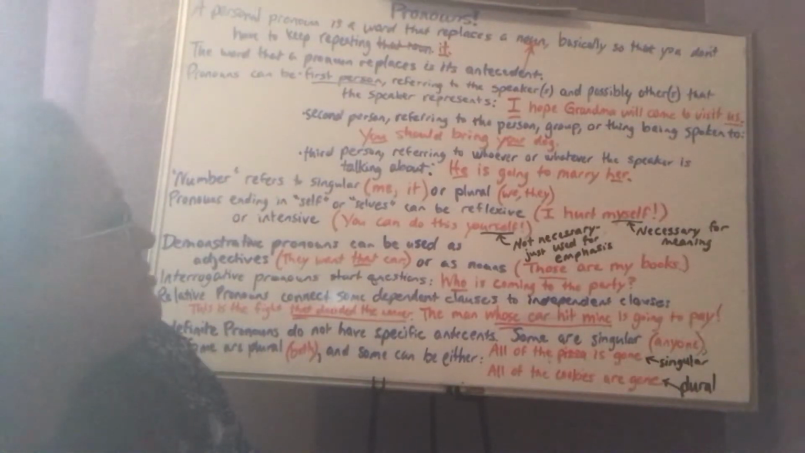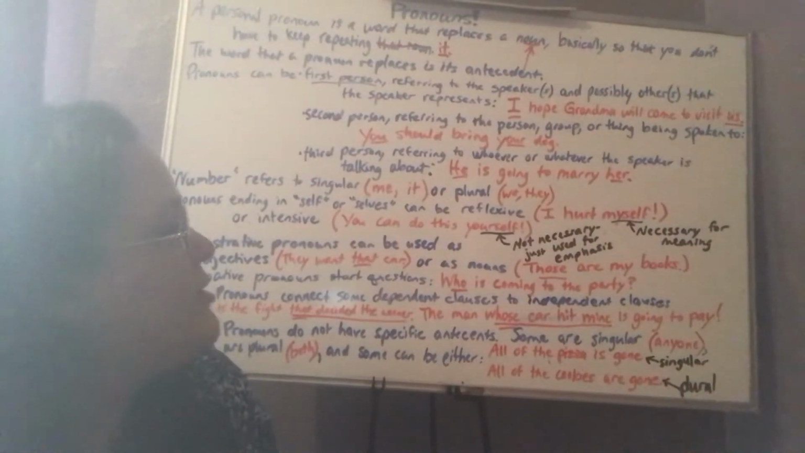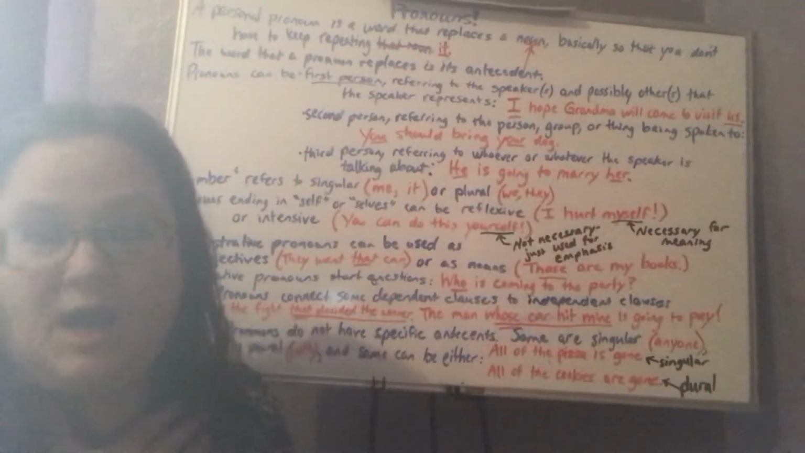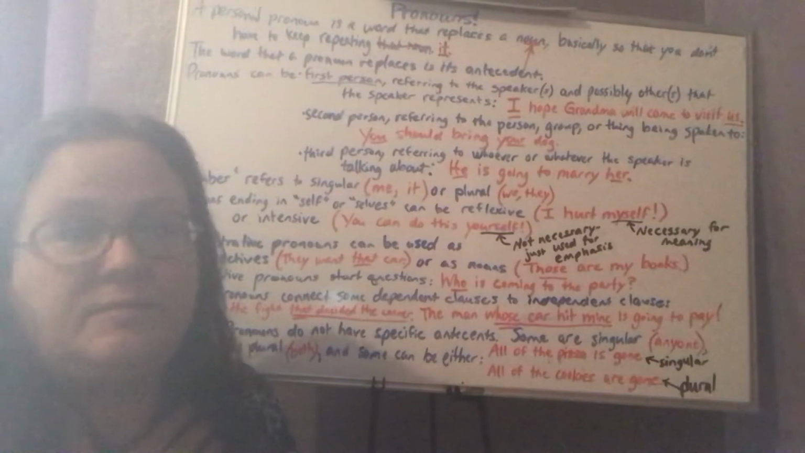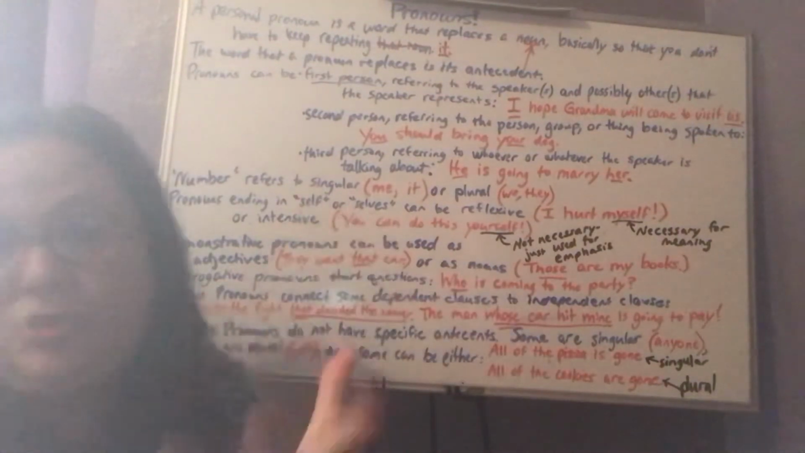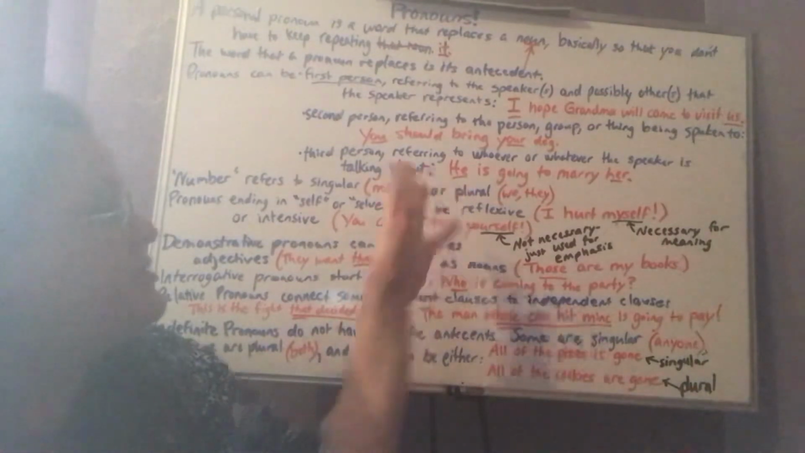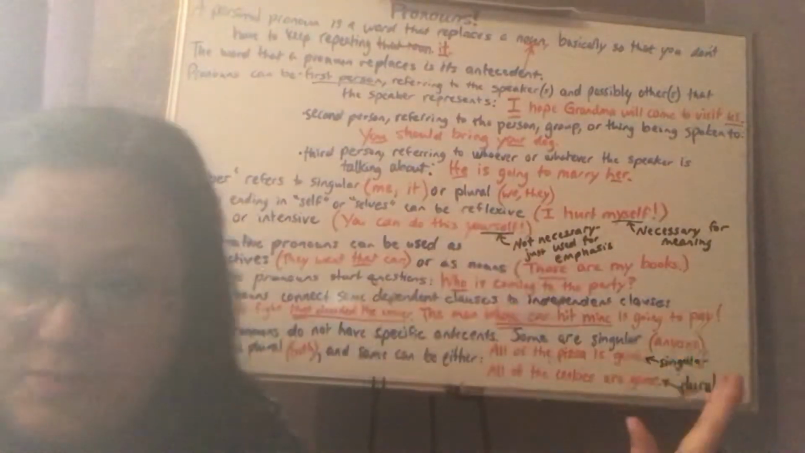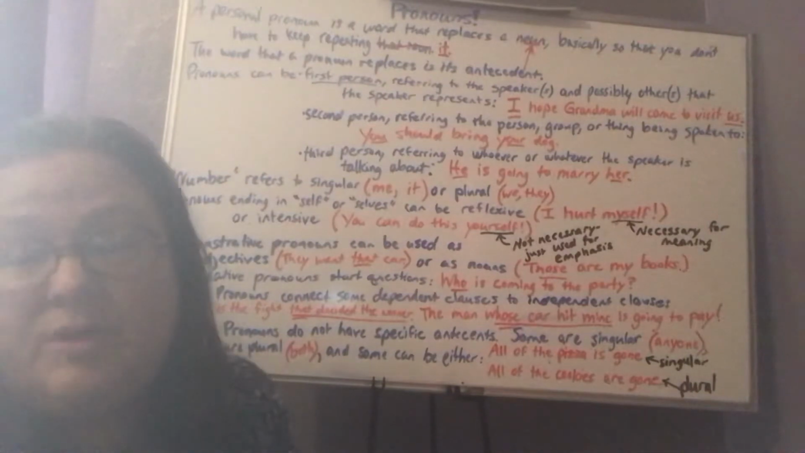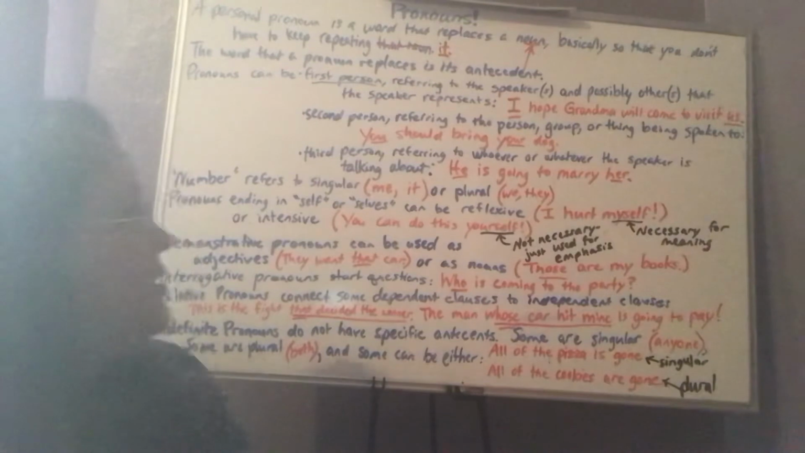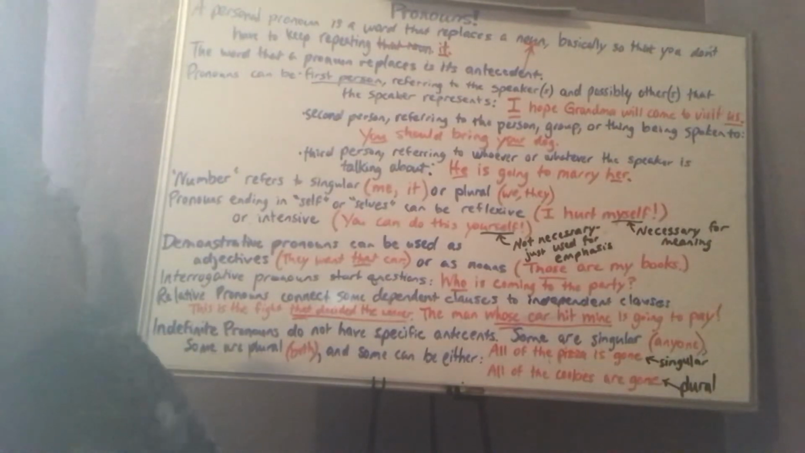The third person refers to whoever or whatever the speaker is talking about. So, he is going to marry her. Both of these are third person because I, the speaker, am not getting married. And you, hopefully, are not getting married. So this is third person. We're talking about other people. I could also be talking about things that would be third person too, like it would be third person.